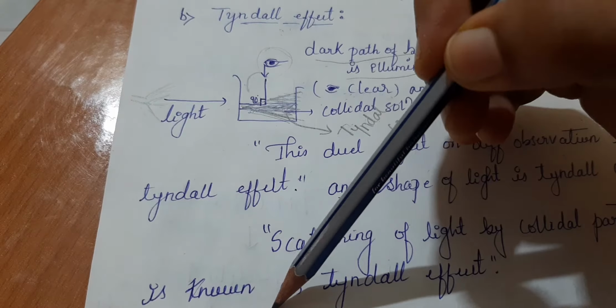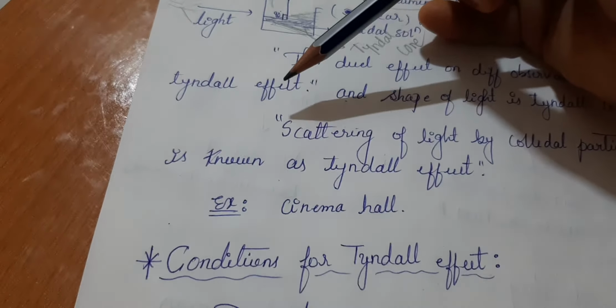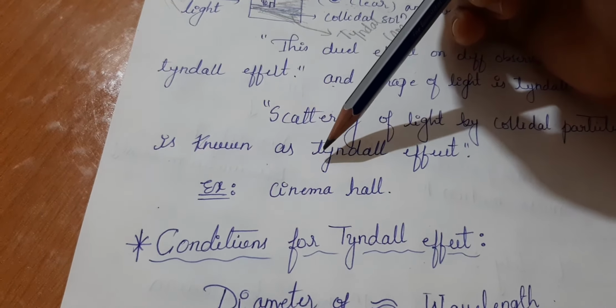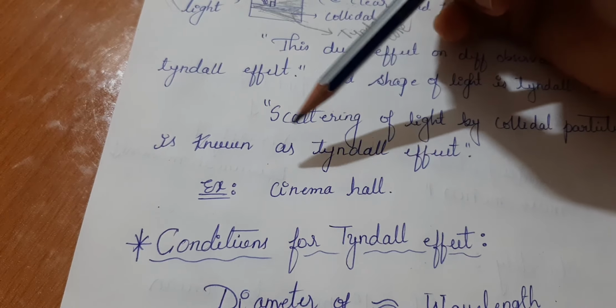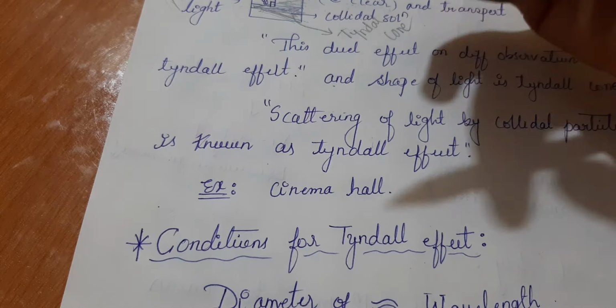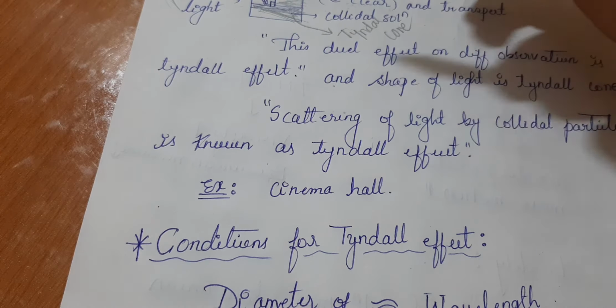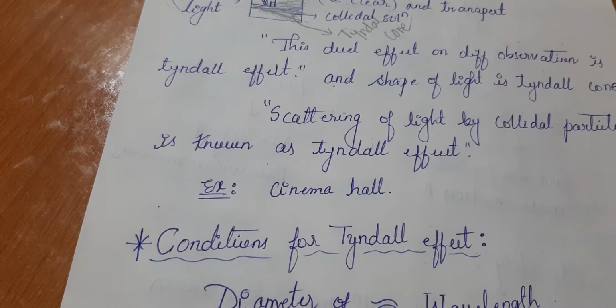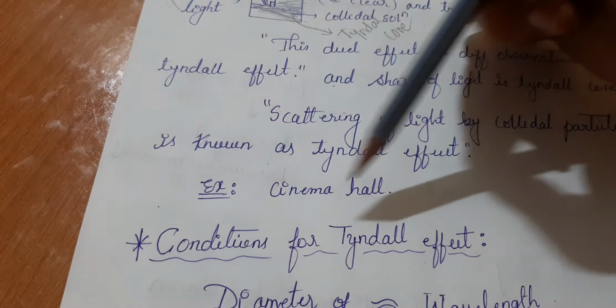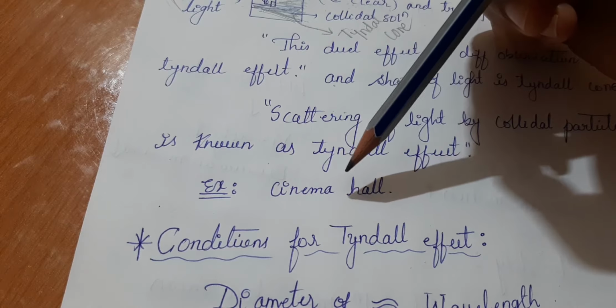You can see this in a cinema hall, you might have gone there. Light is passed from the theater projector to the screen, so that you can see the scattering of light, that is, you can see the screen completely. The cinema hall is the example we can quote here.